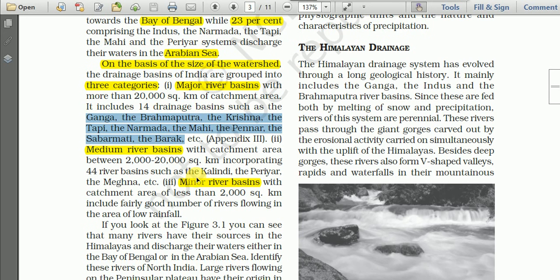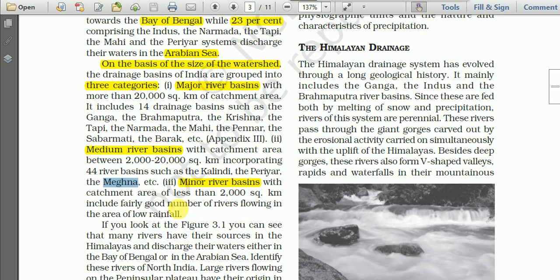Next we have medium river basins with catchment area between 2,000 to 20,000 square kilometer, incorporating 44 river systems such as the Kalindi, Periyar, and Meghna.